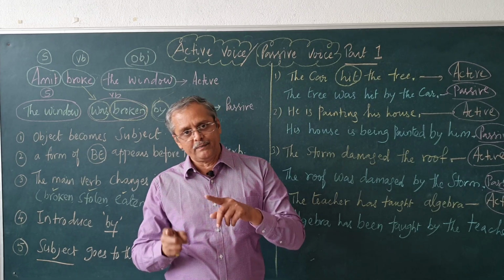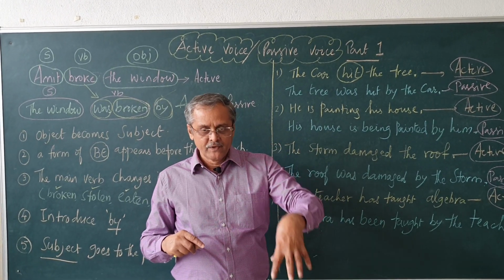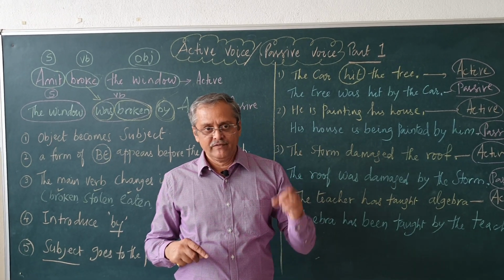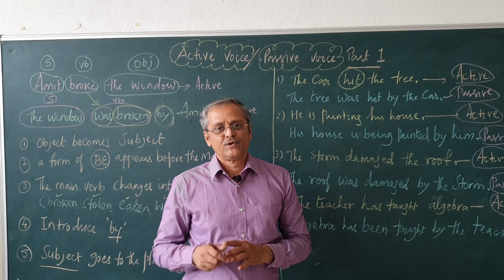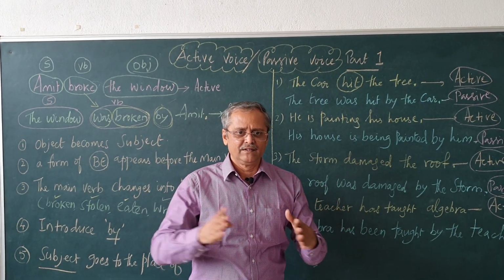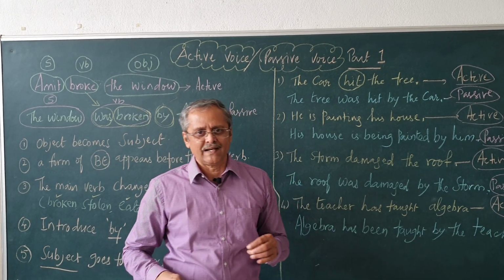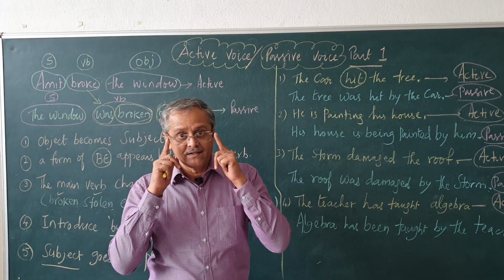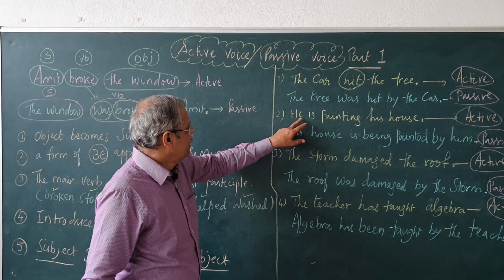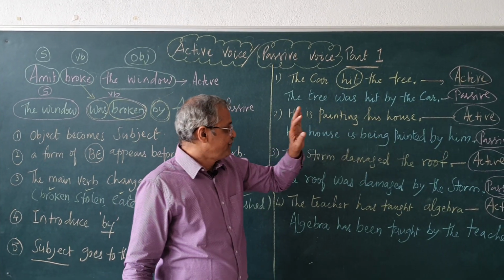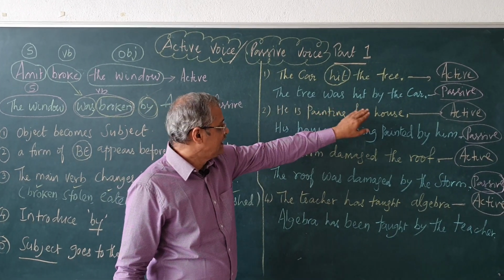All these are passive constructions, where we want to put the emphasis on the object. When we want to emphasize the object, then passive voice is used. We will see in detail in the subsequent videos. We should have some 3 to 4 videos on active passive for having a clear understanding of the concept. Now, come to the second example. He is painting his house. See here, he is the subject, is painting is the main verb, his house is the object.